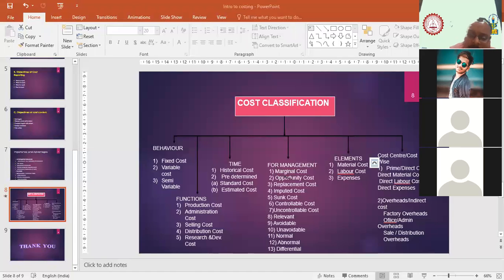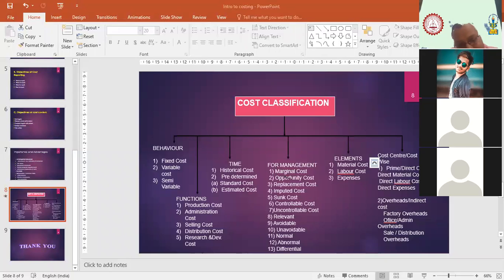Distribution cost is those expenses which we incur to make our product available at the customer's place. Or we can say, after my product is ready, whatever expense I incur until the ready product reaches the customer's place comes under distribution cost. It may be your transportation cost, or the warehouse charges where you store your finished goods.